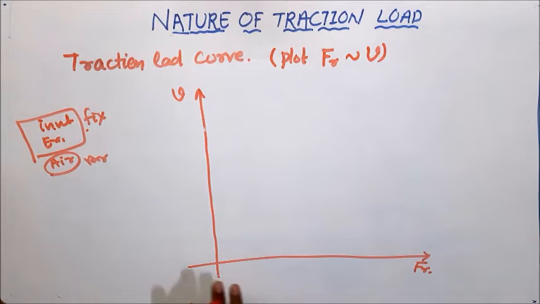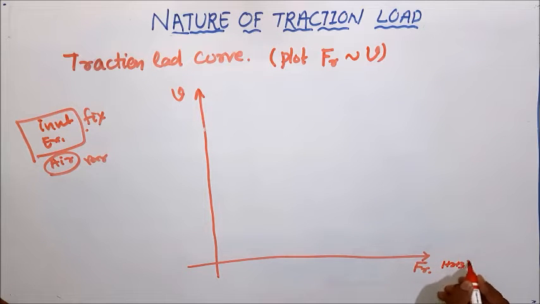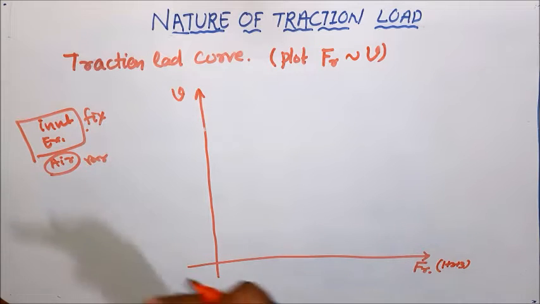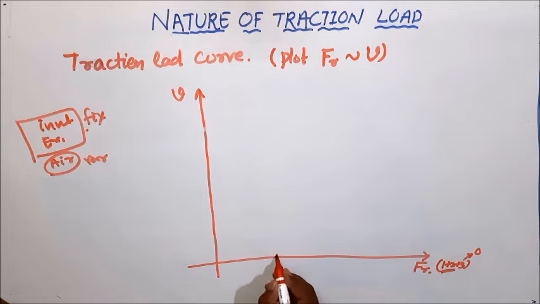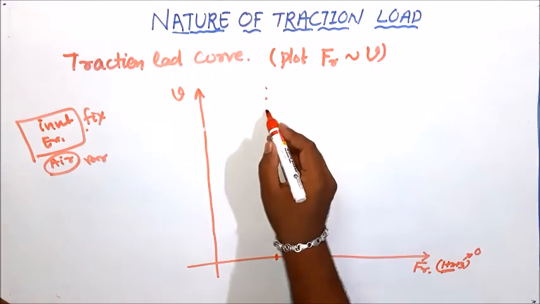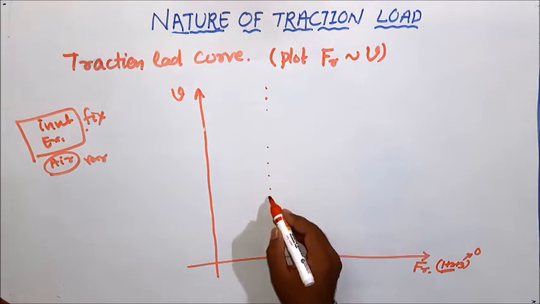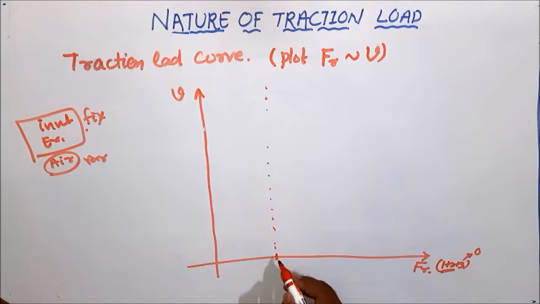That means Fr is equal to 1 plus 2 plus 3, that is internal plus external plus the air resistance. So if the wind is not moving, in that case the third one, the air resistance, is 0, but these two, internal and external, are present. That is why we must have some resistance, called fixed train resistance. Let's consider this is up to this much. So at any velocity or speed, we must have this internal friction and external friction.